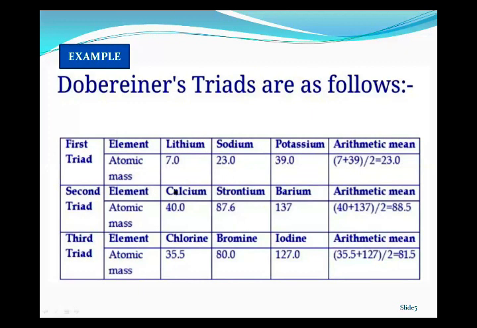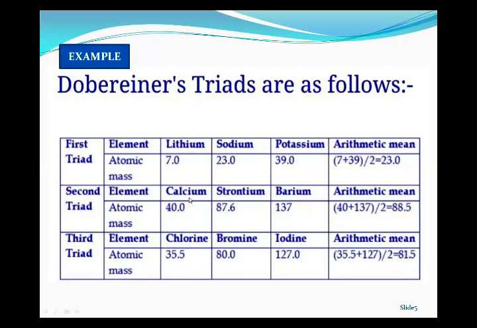Now next example, the second triad is calcium, strontium and barium. He also arranged these elements by increasing atomic masses. Calcium has atomic mass 40, strontium has atomic mass 87.6, or we can say approximately 88, and barium has atomic mass 137. The central atom is strontium.